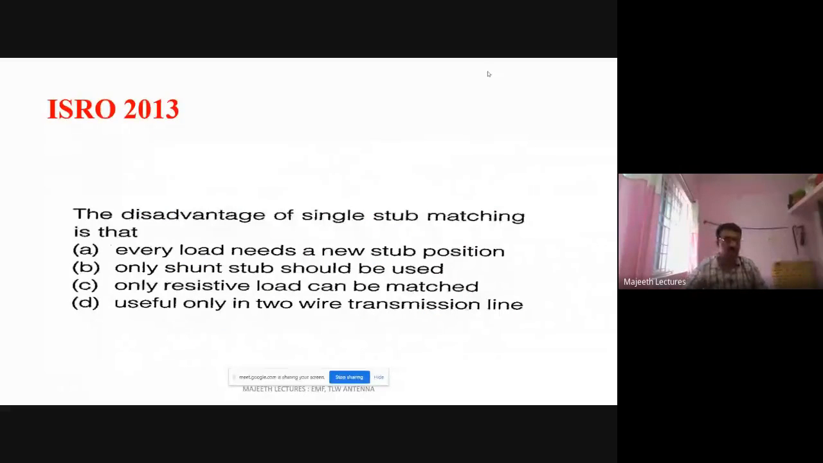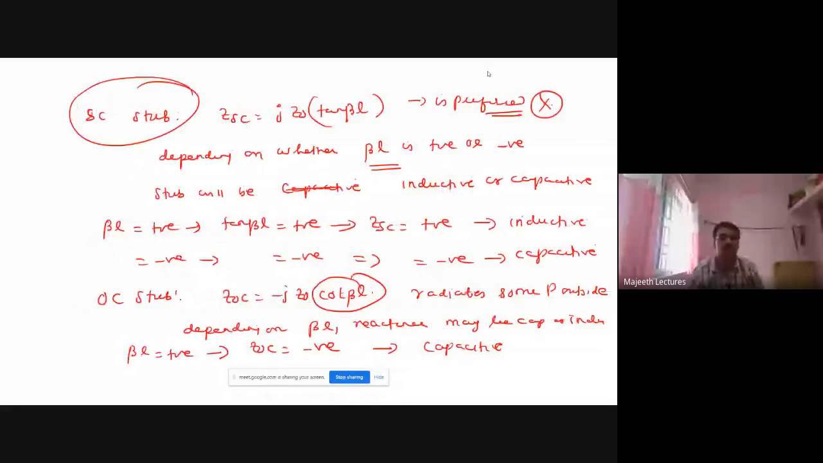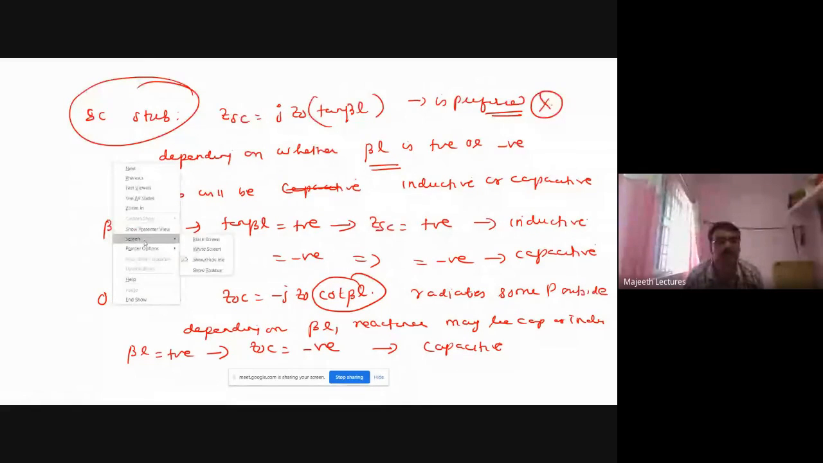Okay. Next thing we have to remember is the two types of stub matching. We have two stub methods for impedance matching, single stub and double stub. So single stub matching and double stub matching. Okay, so in single stub, what do we do? In double stub, what do we do?